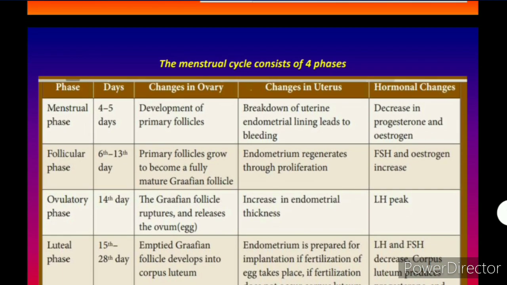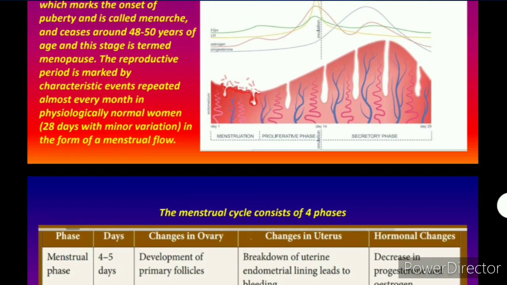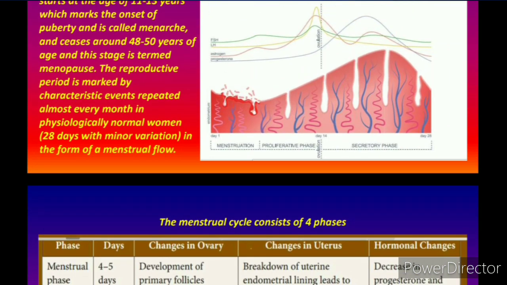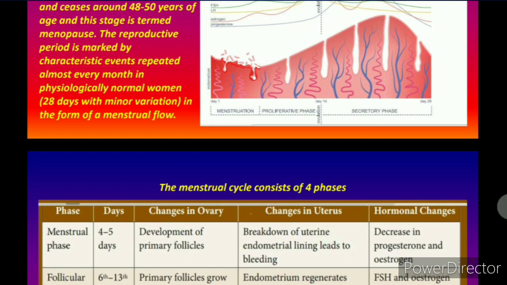Now what is the menstrual phase? It goes for 4 to 5 days. There is development of primary follicles and breakdown of the uterine endometrial lining, leading to bleeding. So what happens? The thickness of the uterus breaks down and forms bleeding, which reduces the thickness of the uterus. That is why you will find the thickness is less at this point in the cycle. There is also a decrease in progesterone and estrogen.